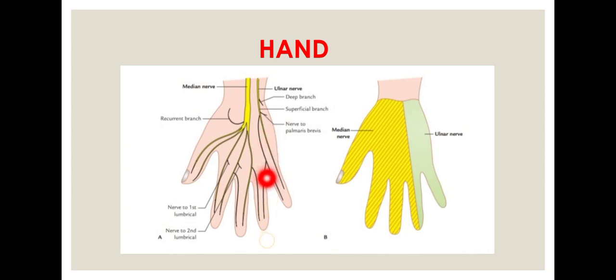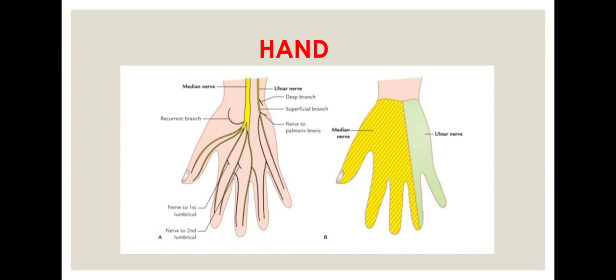So these two proper digital branches are going to supply the medial aspect of the ring finger and the lateral aspect of the little finger. And this one proper digital branch is going to supply the medial aspect of the little finger. So the medial 1.5 fingers, on the palmar aspect, are supplied by the superficial branch of the ulnar nerve. Fine. So this is what you have to write in the superficial branch.